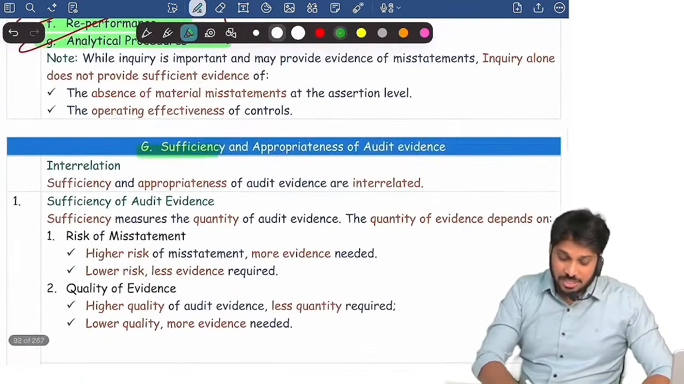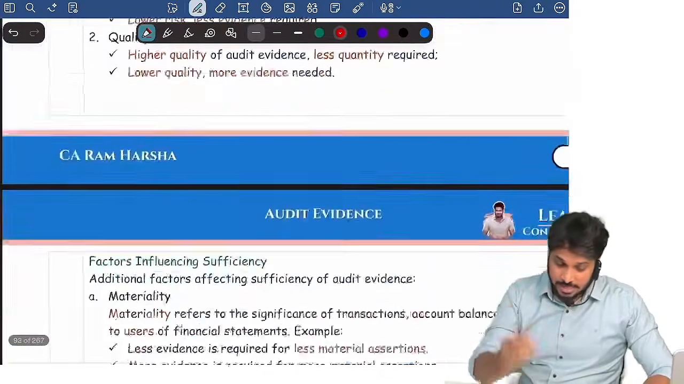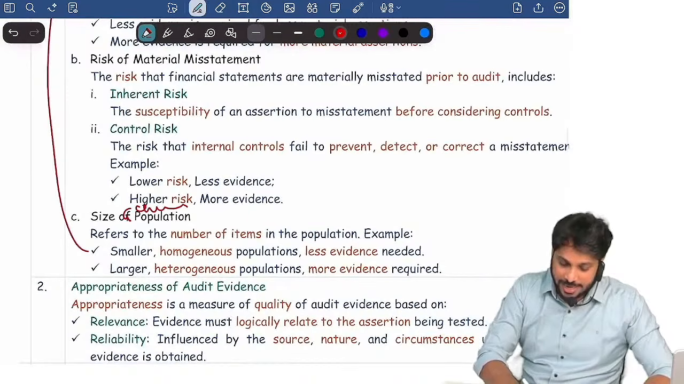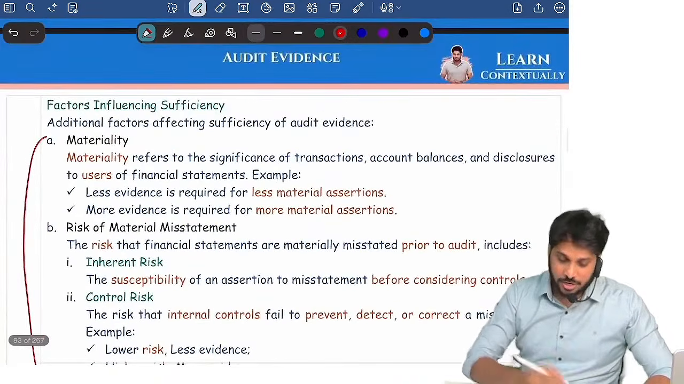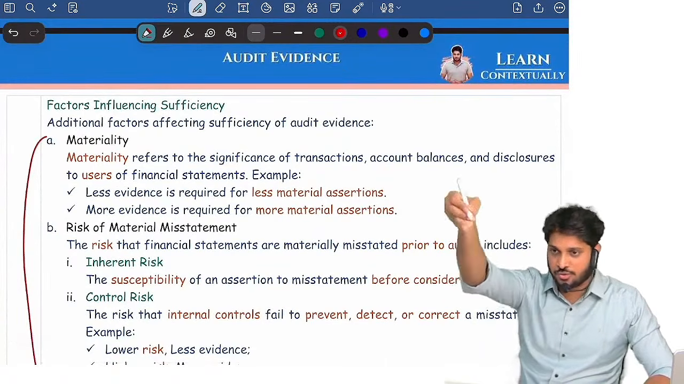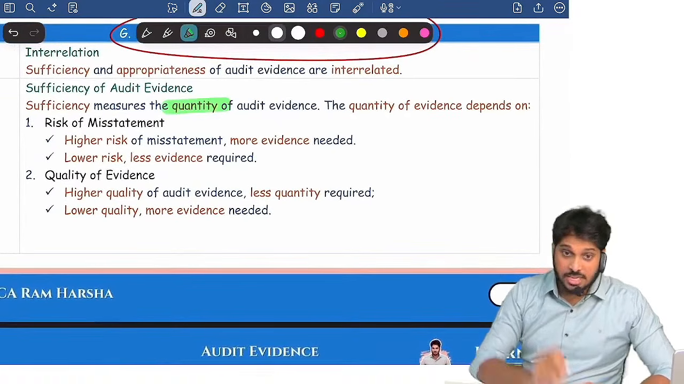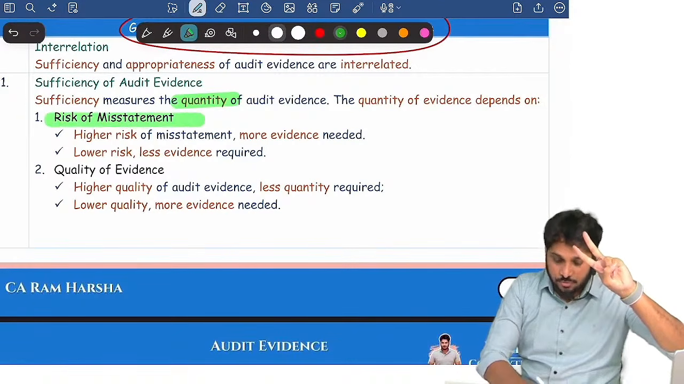Now, sufficiency means what? What do you mean by sufficient appropriate evidence? In the September 25 attempt, they asked this question. Here you just add size and characteristics of population. If any of you are following my 25 notes or 26 notes, please add it. Now, sufficiency means quantity. The quantity of evidence is directly affected by 2 points: one is risk involved and the other is quality.